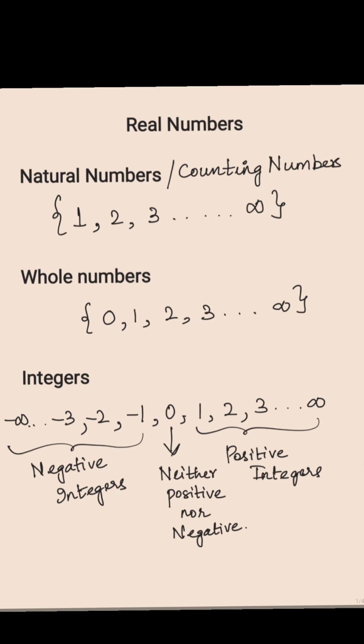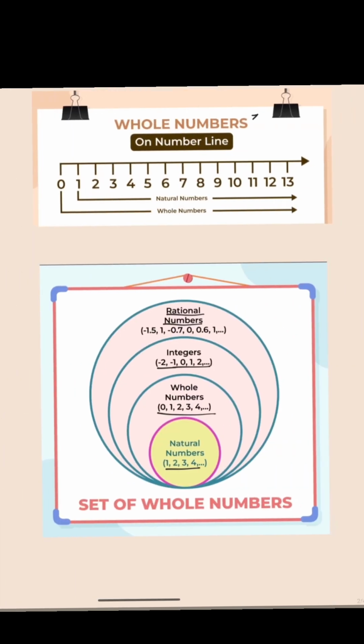Natural numbers are just counting numbers starting from 1, going on till infinity. Whole numbers are nothing but 0 along with natural numbers, and along with whole numbers, if you have the negatives of natural numbers, they are called integers. The same thing is being described here. If we have to visualize natural and whole numbers on a number line, it's given here. On a number line, if you take all the numbers starting from 1 up to infinity, it is called natural, and if it starts from 0, it's called whole numbers.